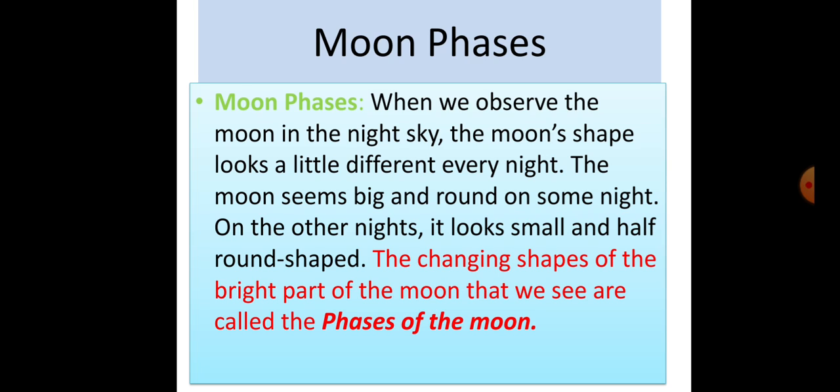So, the changing shapes of the bright part of the moon that we can see are called the phases of the moon. Earlier I told you, what is the shape of the moon? The shape of the moon is a sphere. So when we see a full moon, that means we can see only half of the moon. Again I am telling, what are the phases of the moon? The changing shapes of the bright part of the moon that we can see are called the phases of the moon.